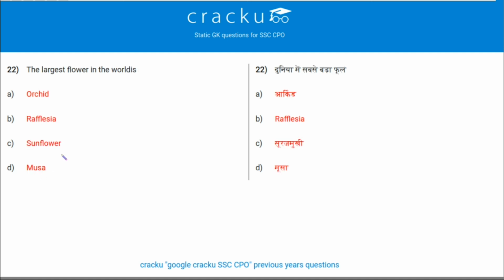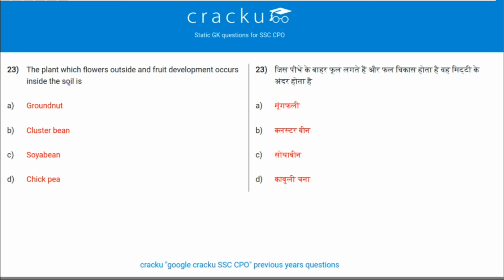Next question. The largest flower in the world is Rafflesia. Option B is the correct answer. Next question. The plant which flowers outside and whose fruit develops inside the soil is groundnut.